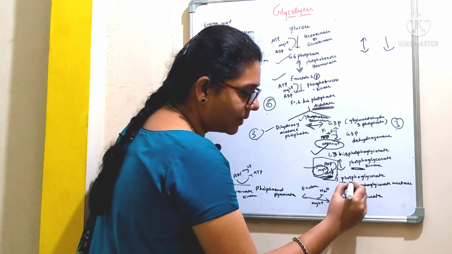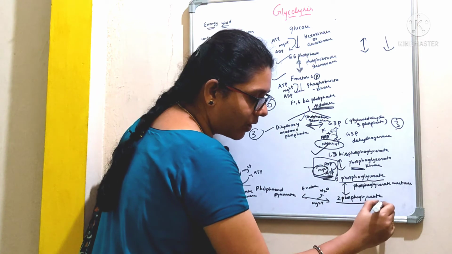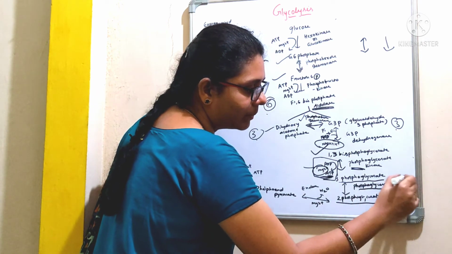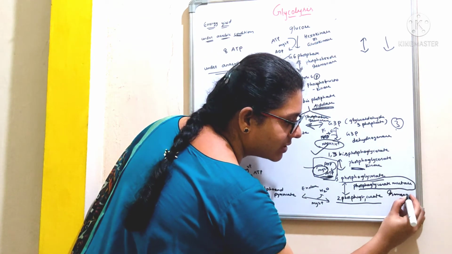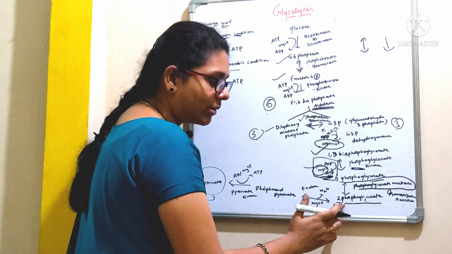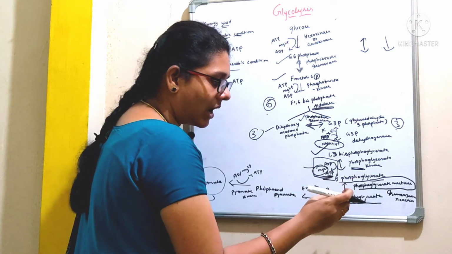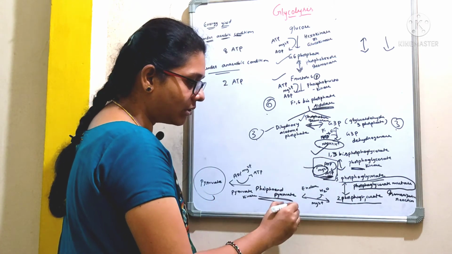This so formed 3-phosphoglycerate is again converted to 2-phosphoglycerate by the action of the enzyme phosphoglycerate mutase, and it is again an isomerization reaction.